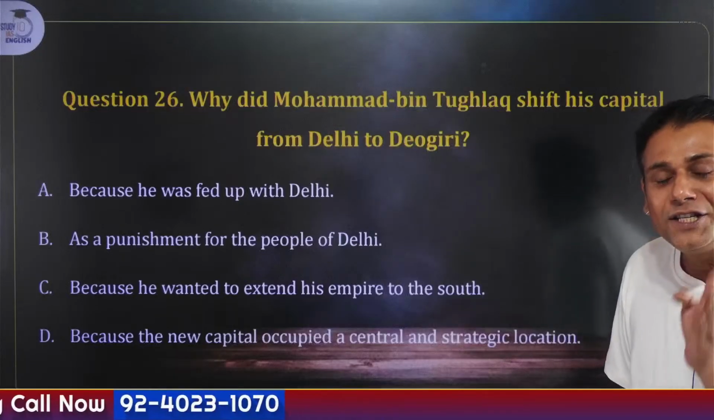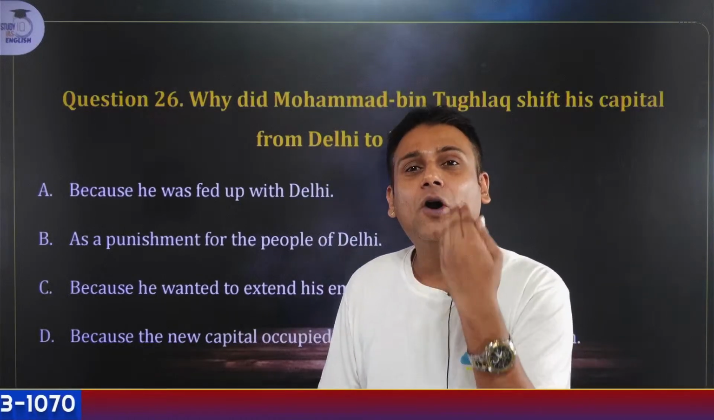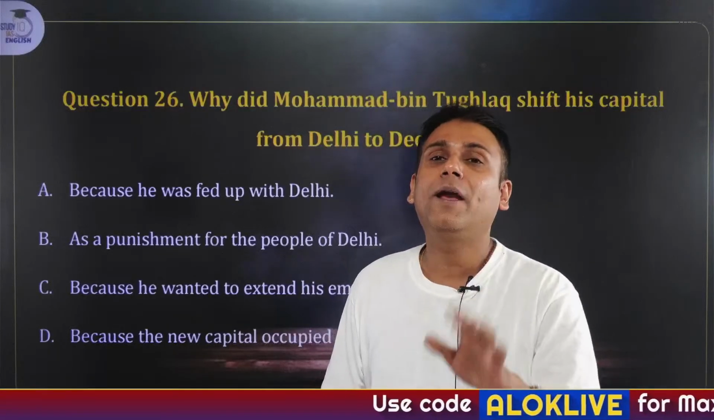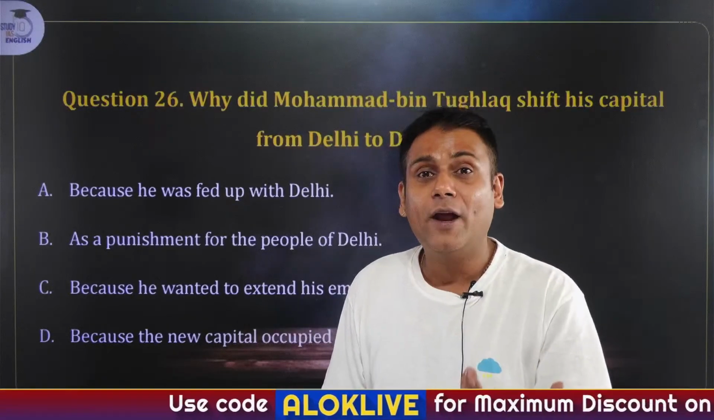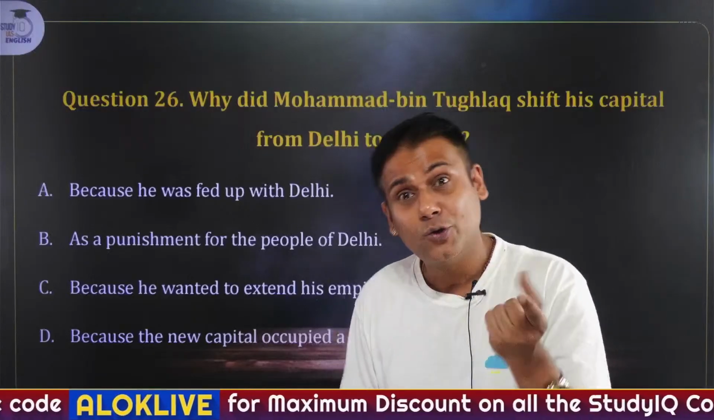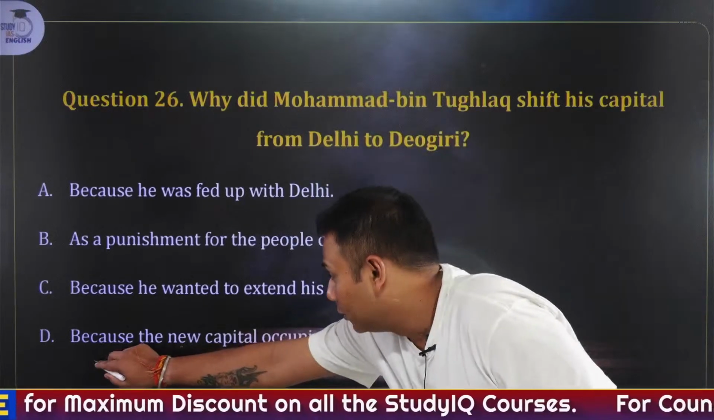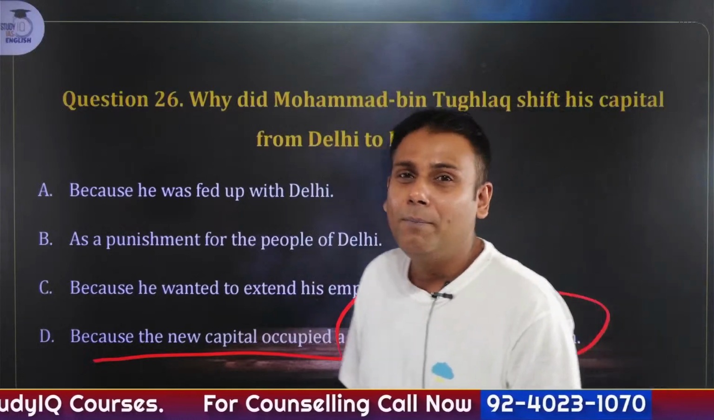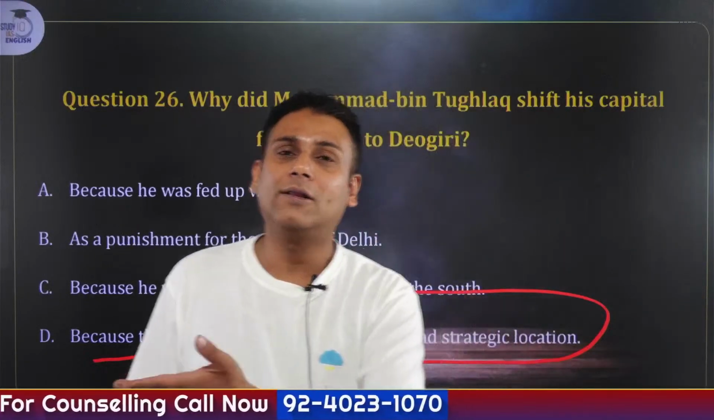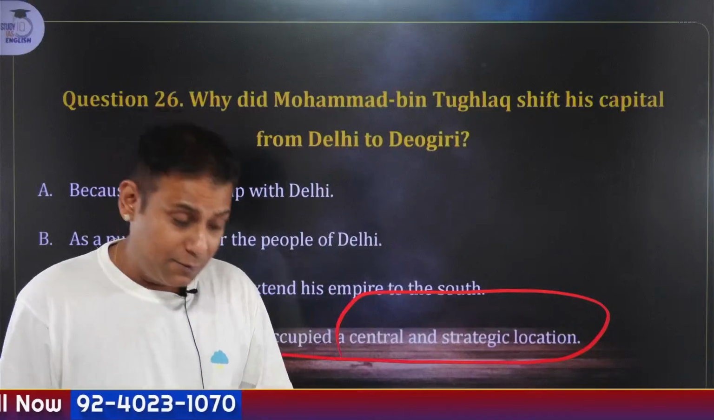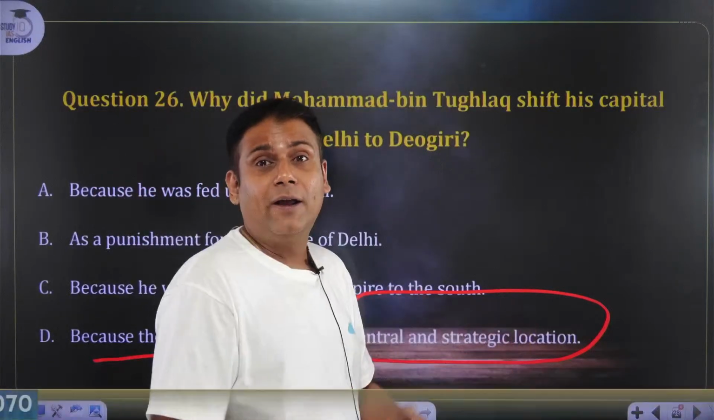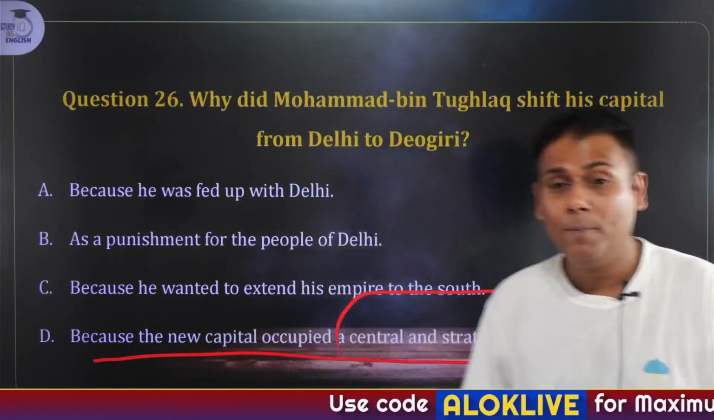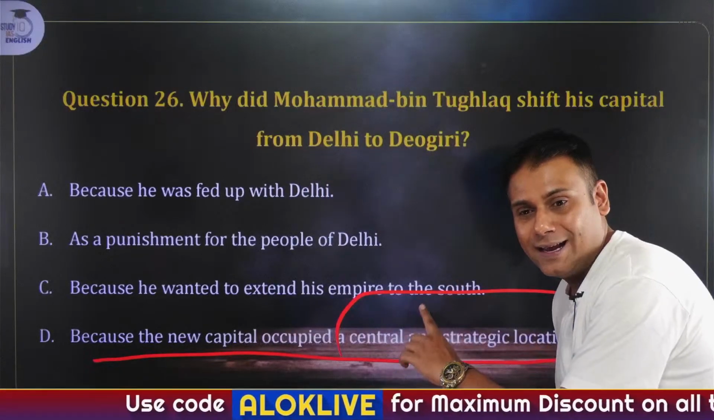I have told you he shifted the capital from Delhi to Daulatabad because of one reason, because he felt that if the Mongols attacked the region of Delhi, it wouldn't be easy for him to sustain or protect his people. So he shifted the capital from Delhi to Daulatabad, a central and strategic location. But this was a failed experiment because the climate of Delhi at that time was different and Daulatabad was different. Apart from this, it is believed that many people were forced to migrate to Daulatabad. A blind man was dragged to Daulatabad, according to a historian. So, answer to this question is D.